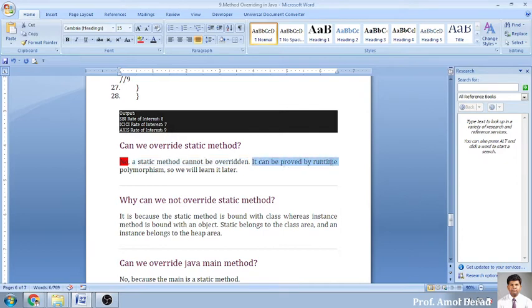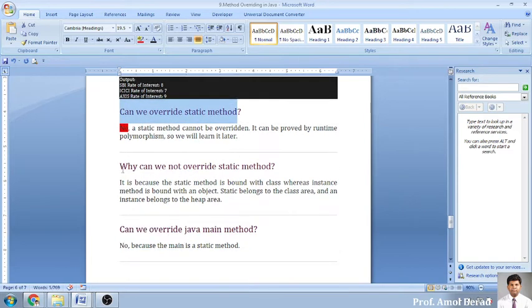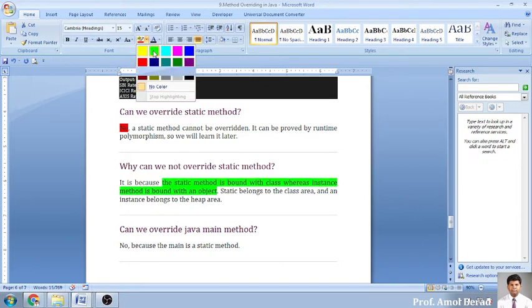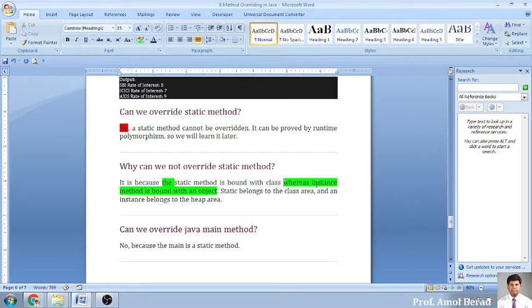It can be proved by runtime polymorphism, which we will learn later, but you should be precise that you cannot override a static method. Why can we not override a static method? The reason is very simple. The static method is bound with the class, whereas an instance method is bound with the object.